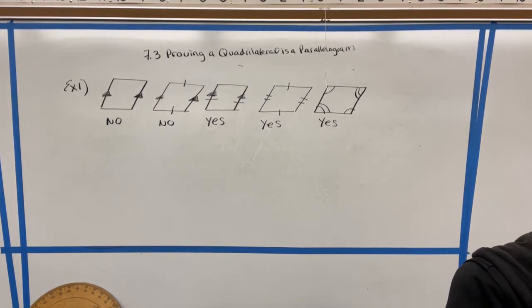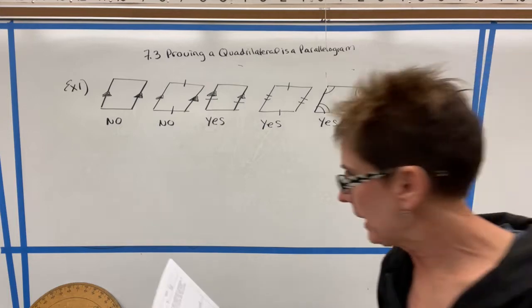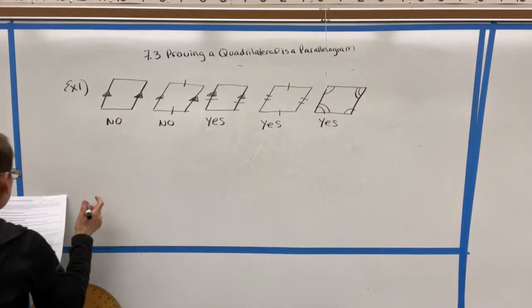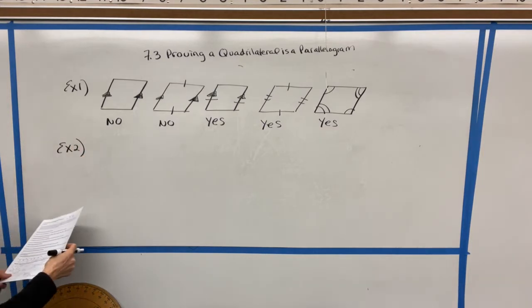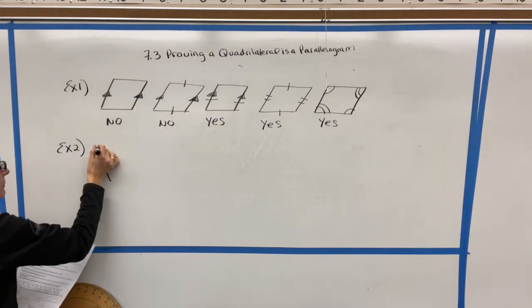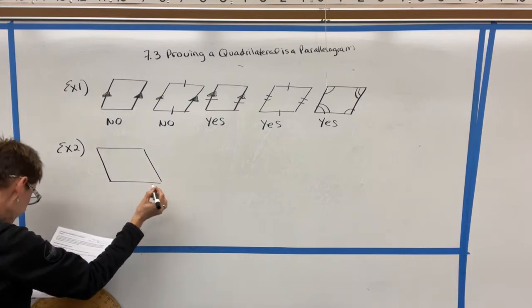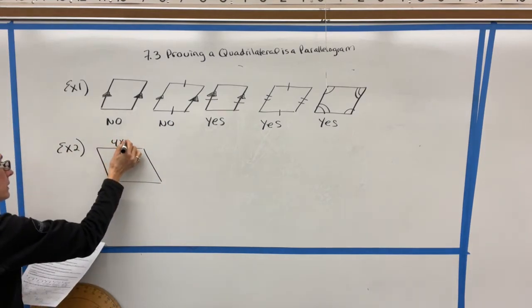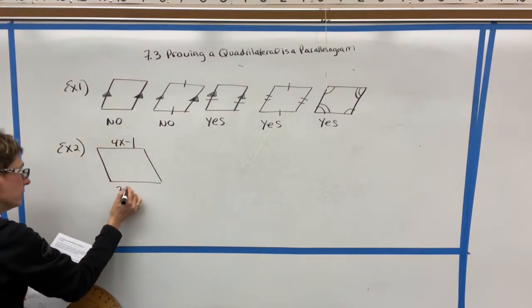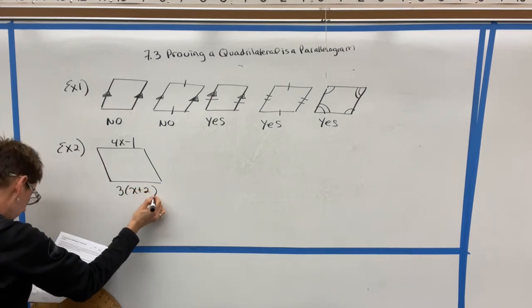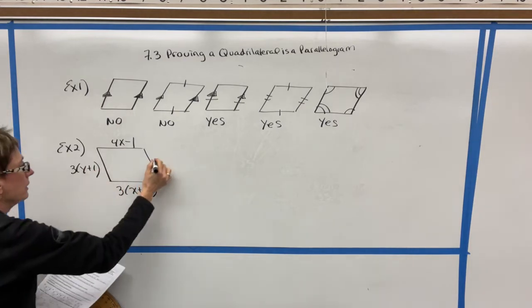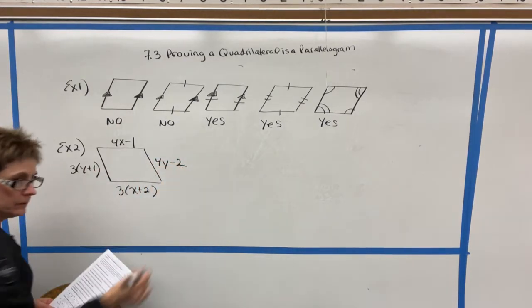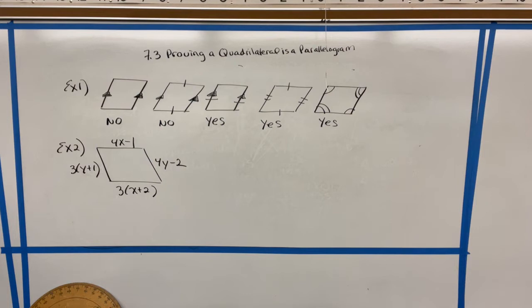All right, let's go ahead and do example number 2. We want to find the values of x and y that would make the figure a parallelogram. All right, so we know that opposite sides need to be congruent.